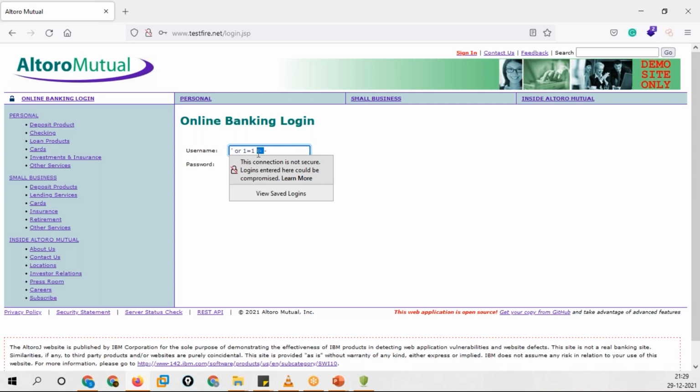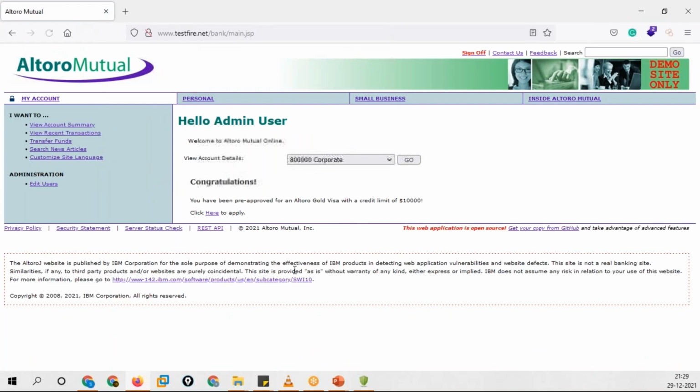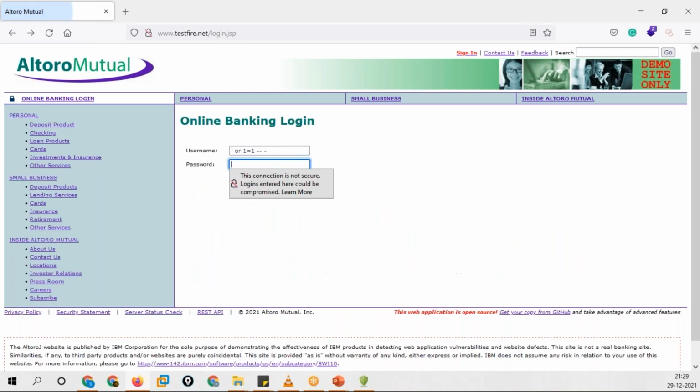Okay, just remember this hyphen, hyphen, space, hyphen in this single quote. Did it just log me in, and that was an admin user, right? And do these look like a username and a password? Because in the password also I implemented the same thing. Do they look like a genuine username or password? No, right? But still, this is a form of SQL injection.